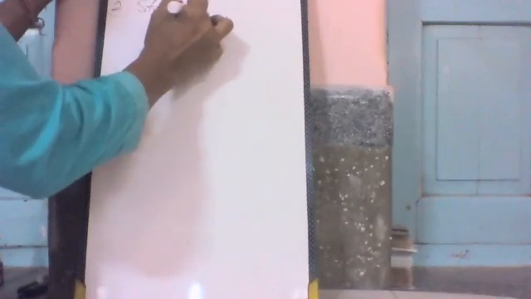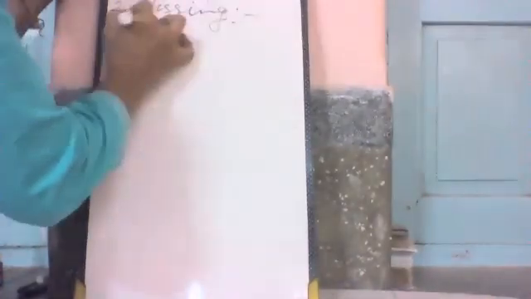Then next is stirring. Stirring brings more of the solvent in contact with the solute.